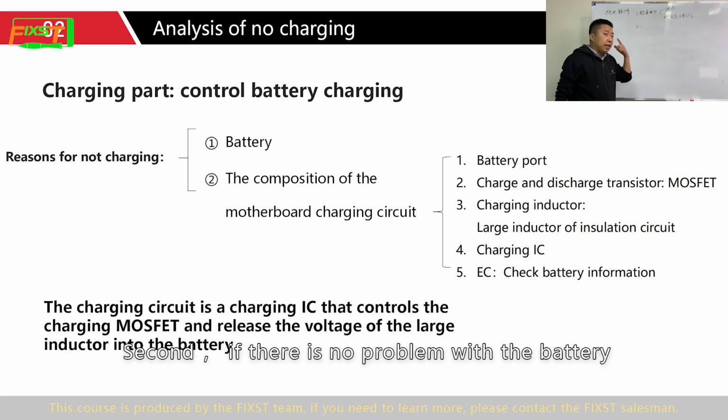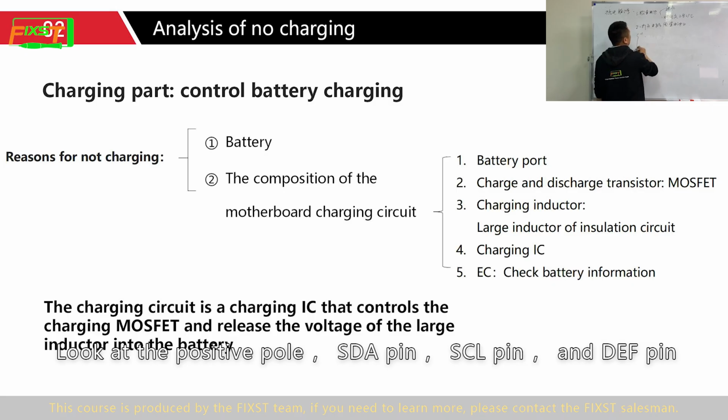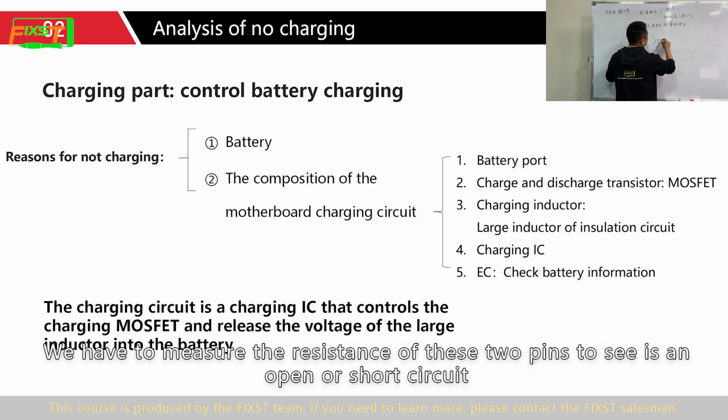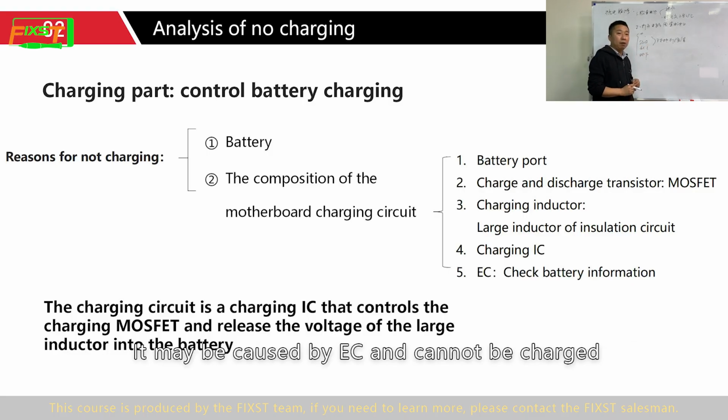Second, if there is no problem with the battery, then at this time we have to open a circuit diagram to check the battery interface. Look at the positive pole, SDA pin, SCL pin, and DEF pin. We have to measure the resistance of these pins to see if it's an open or short circuit. Especially the SDA and SCL pins are also connected to the EC. It may be caused by the EC and cannot be charged.